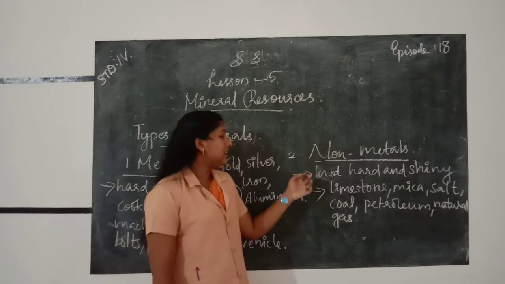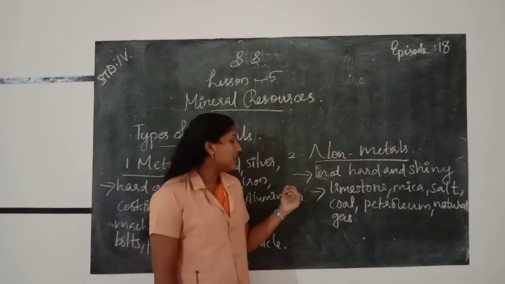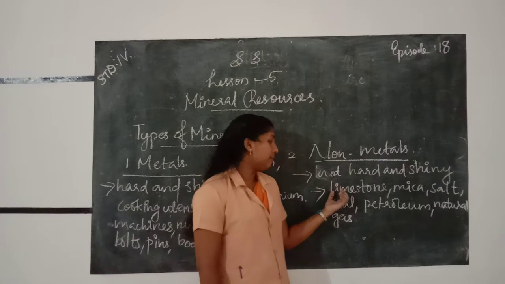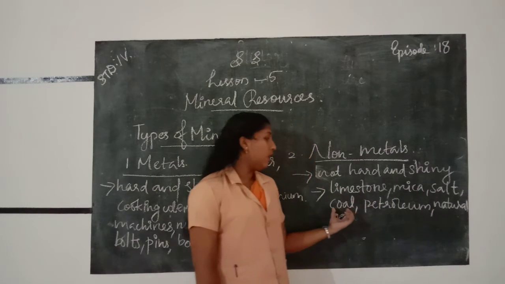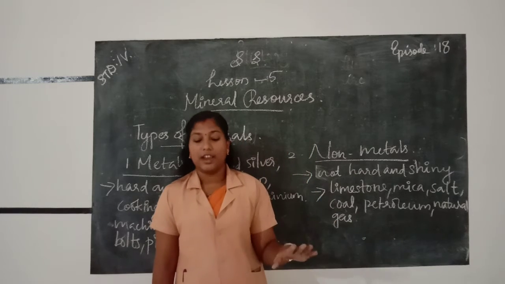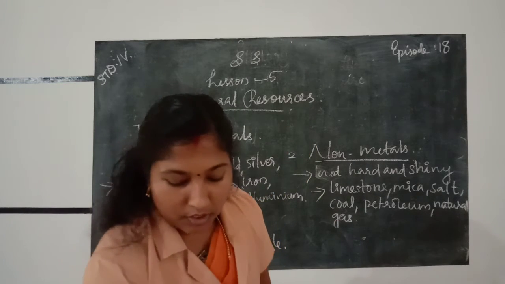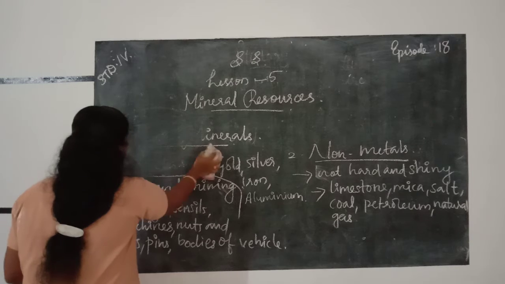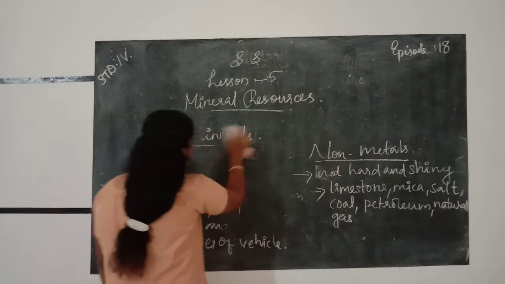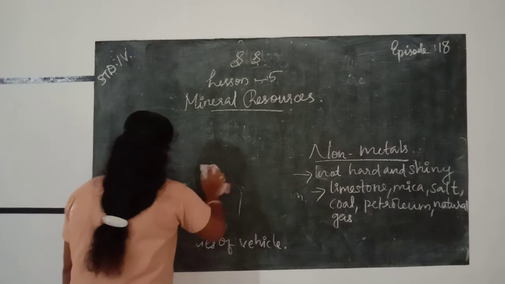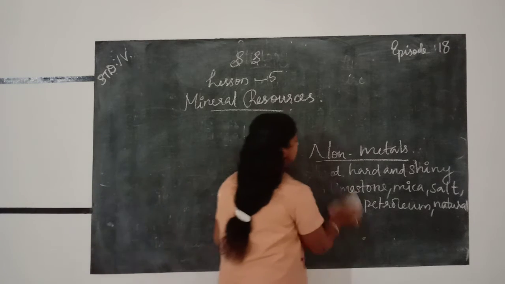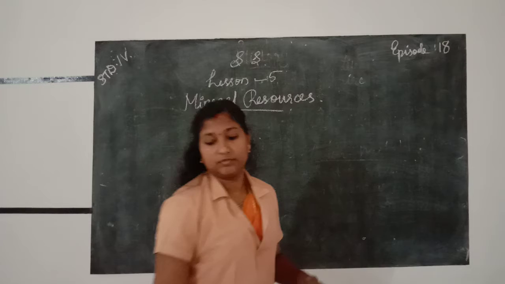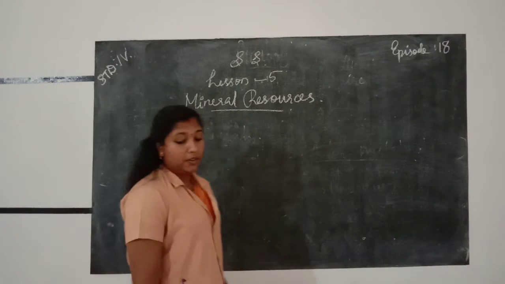Then non-metals. Non-metals are not hard and shiny as metals, so they are called non-metals. Examples for non-metals are limestone, mica, salt, coal, petroleum, natural gas, etc. Next we are going to do a detailed study about metals.